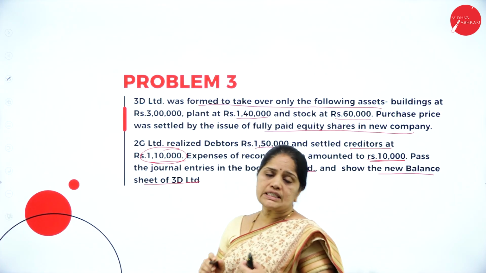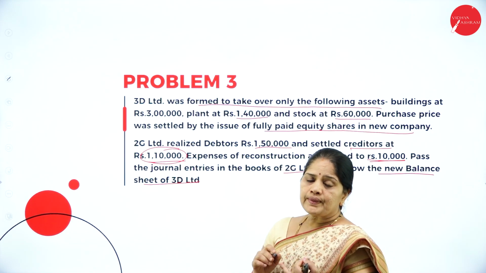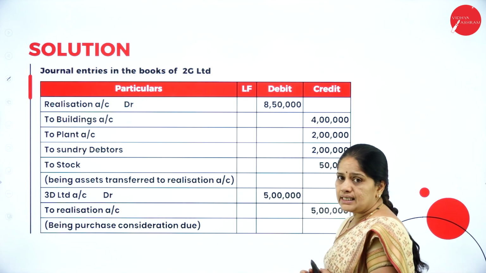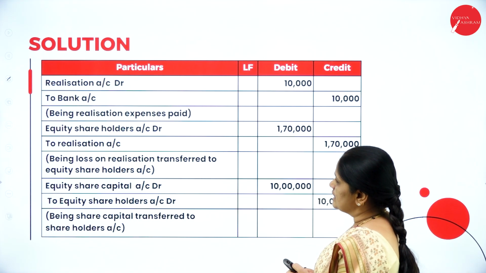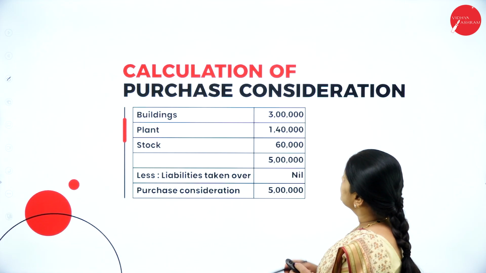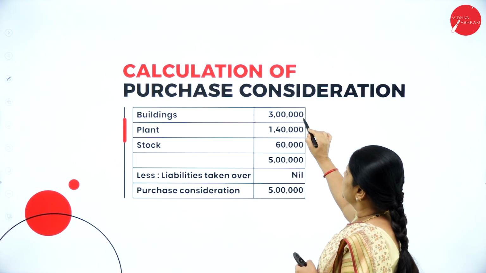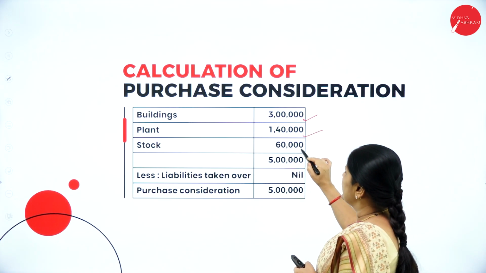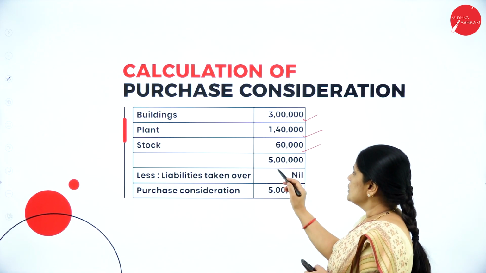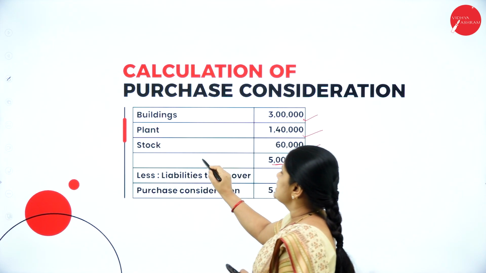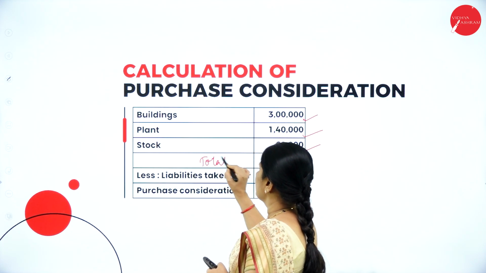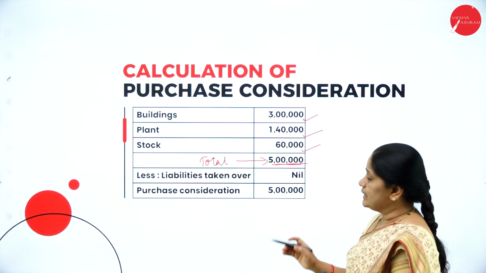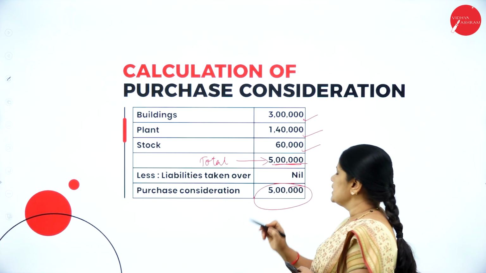Now, they have asked for journal entries in the books of the selling company and the balance sheet of the purchasing company. Now, let us see, before we just do the journal entries, we will just calculate the purchase consideration. Now, the purchasing company is taking over buildings at 3 lakhs, plant at 1,40,000, stock at 60,000. So, the total value of assets is 5 lakhs. Then liabilities taken over. They are not taking over any liabilities. So, the purchase consideration is 5 lakhs.